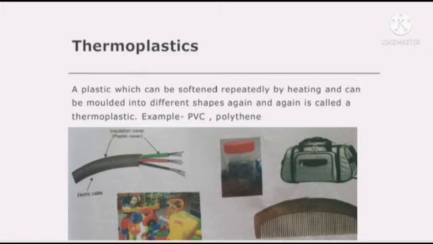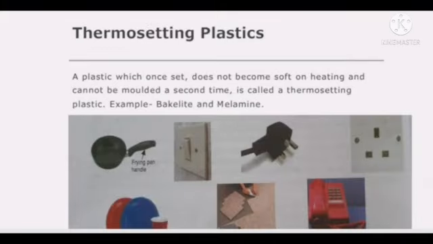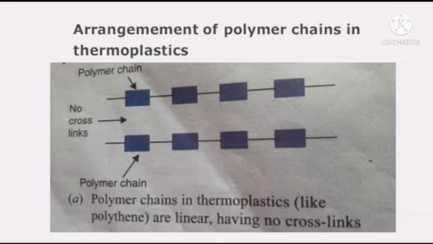Thermoplastics are plastics which can be softened repeatedly by heating and can be molded into different shapes again and again is called a thermoplastic. Example, polyvinyl chloride and polythene. Thermosetting plastic: a plastic which once set does not become soft on heating and cannot be molded a second time is called a thermosetting plastic. Example, bakelite and melamine are examples of thermosetting plastics.